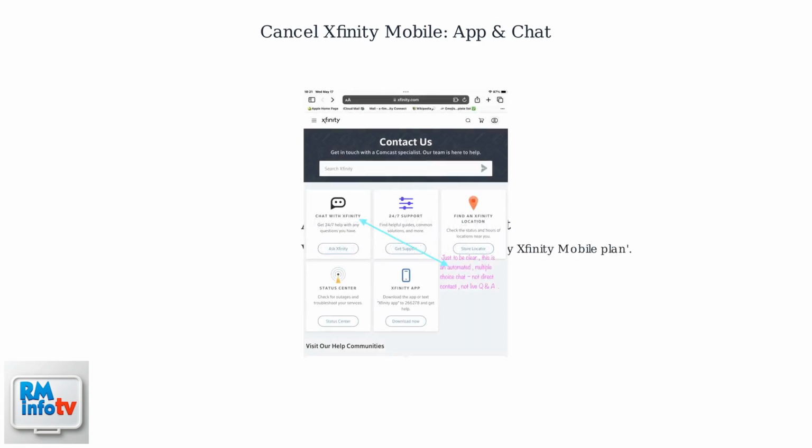Alternatively, use the chat feature at xfinity.com/chat and type Cancel My Xfinity Mobile Plan. You'll be guided through verification steps, including your account number and the last 4 digits of your payment info. Ensure you have internet access for either method.